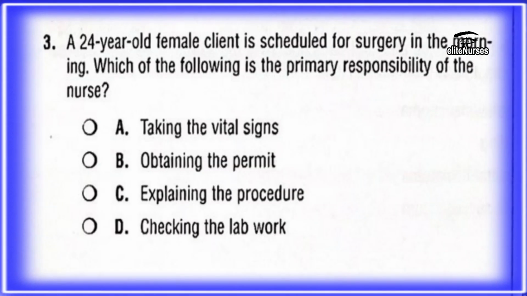Okay, so our third question is: a 24-year-old female client is scheduled for surgery in the morning. Which of the following is the primary responsibility of the nurse? We have A, taking the vital signs, B, obtaining the permit, C, explaining the procedure, and D, checking the lab work. Okay, so from all these possible answers, we can see there is only one responsibility of the nurse in this question, and that is taking the vital signs.